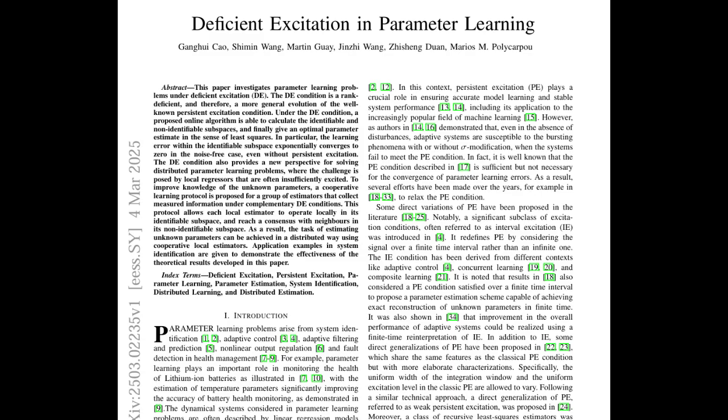The paper calls this the identifiable subspace, which is essentially the portion of knowledge a system can learn reliably from the data it has. It's like our car realizing, I may not be a pro in snowstorms, but I can still navigate sunny highways with confidence. Okay, I think I'm starting to get this. So even with deficient excitation, the system doesn't just give up, it adapts its learning strategy.